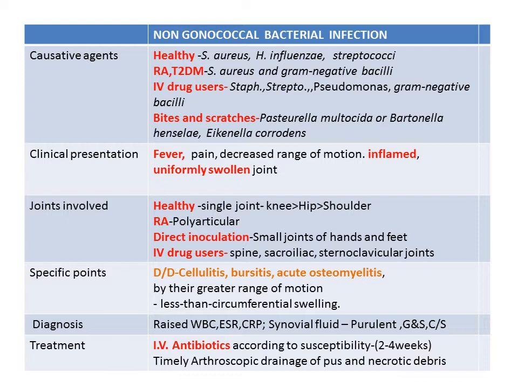The diagnosis can be suggested by leukocytosis, raised WBC, ESR, CRP, but the major gold standard for the diagnosis is joint fluid aspiration and finding the microbe in the joint fluid, especially gram stain and culture sensitivity. In case of bacterial infection, the synovial fluid will appear purulent. So the treatment will be IV antibiotics according to susceptibility for a duration of 2 to 4 weeks and timely arthroscopic drainage of pus and necrotic debris.